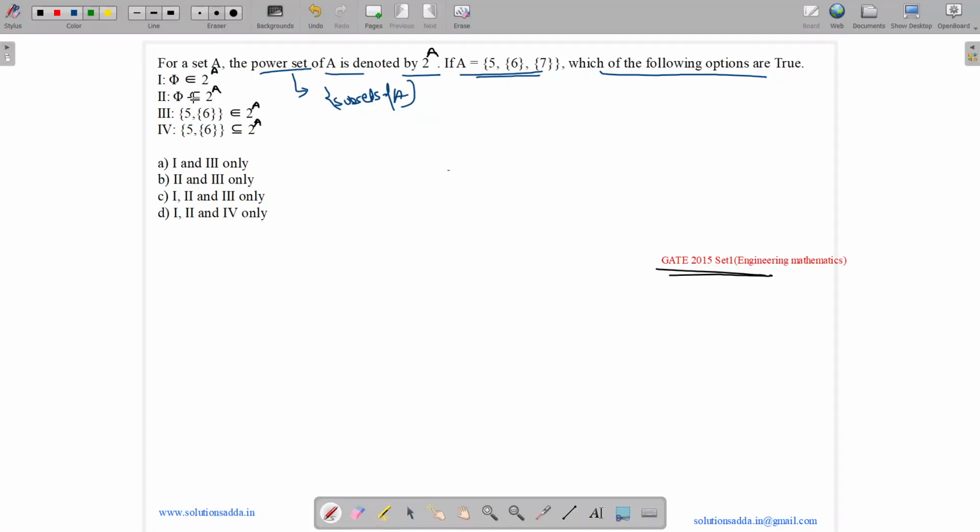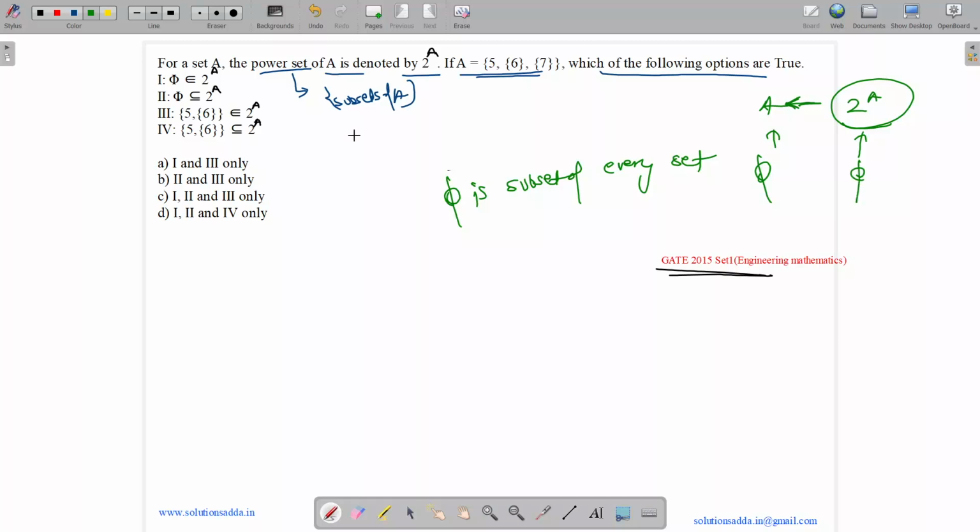So we have phi is a subset of 2 to the power A. We know phi is a subset of every set. Since A is a set, thus collection of all its subsets, which means 2 to the power A is also a set, and phi will be a subset of both A as well as 2 to the power A. So second one is true.